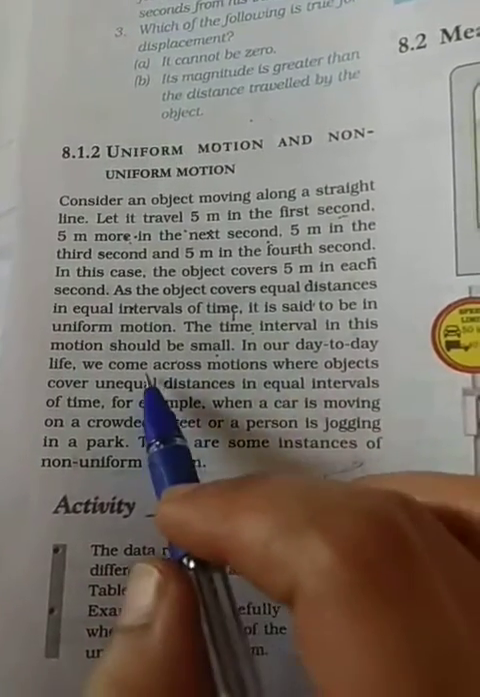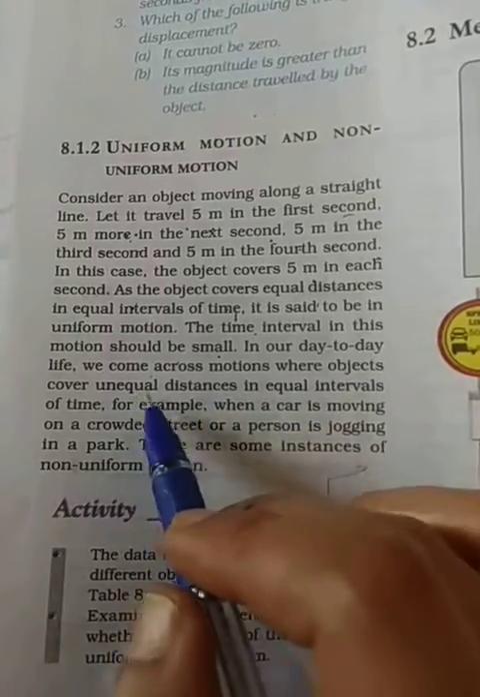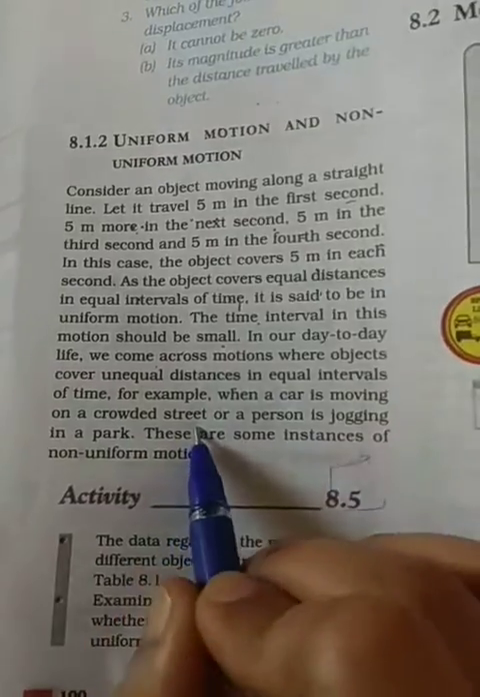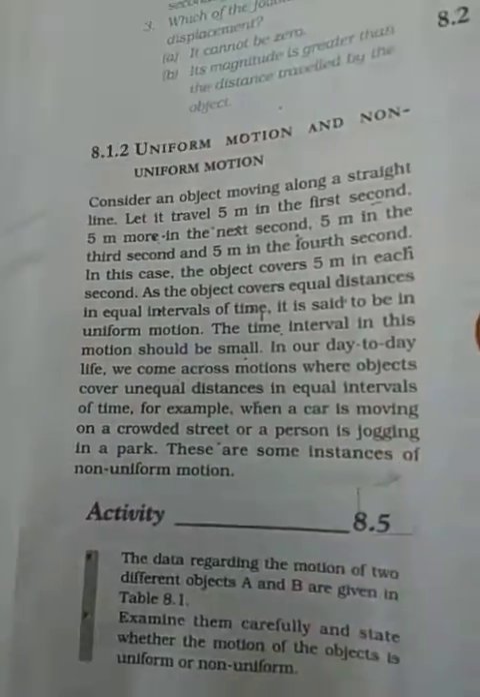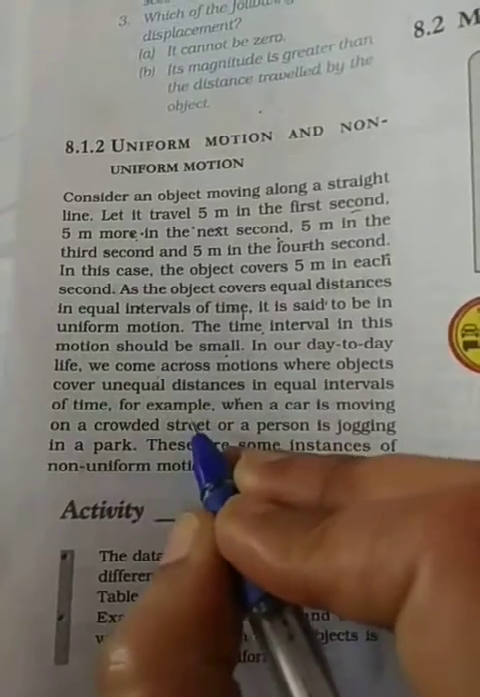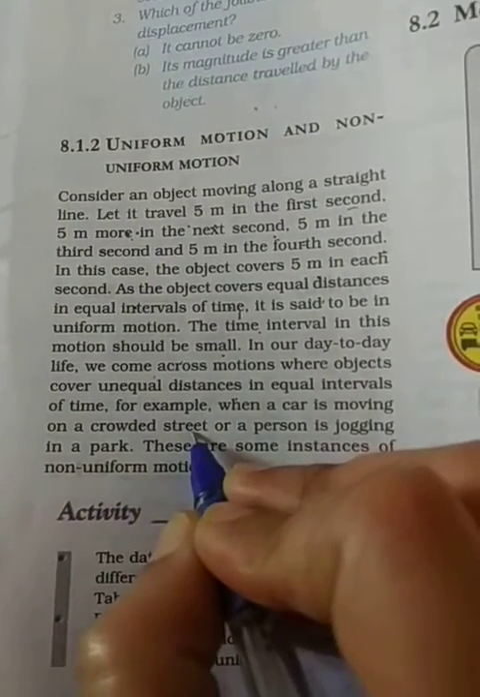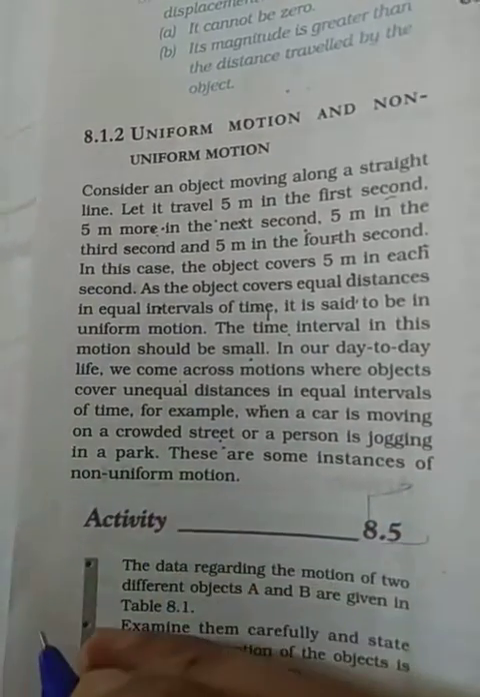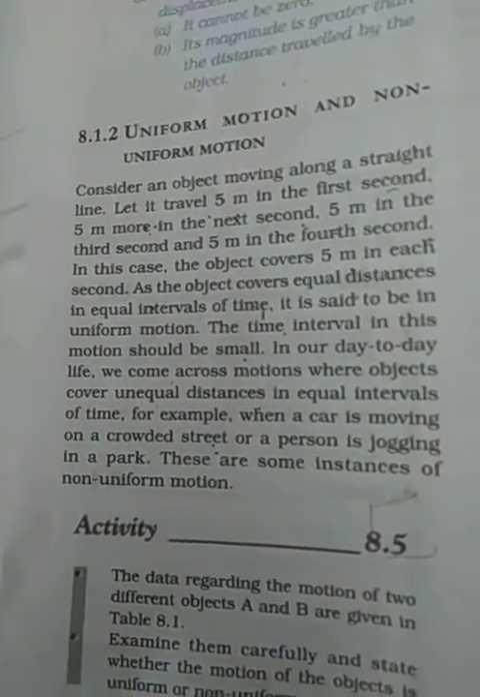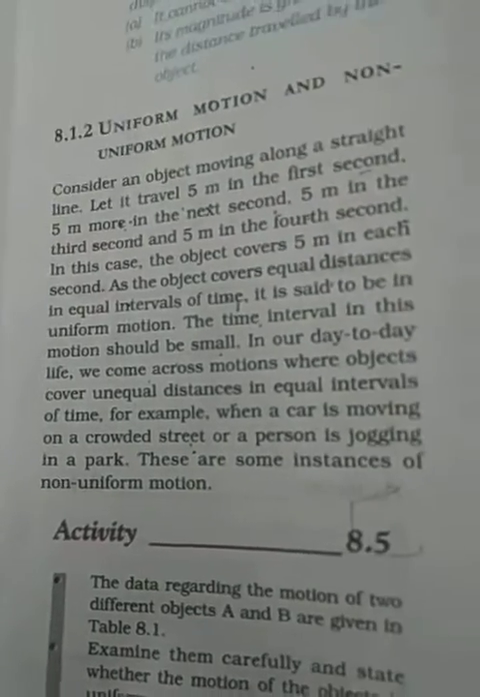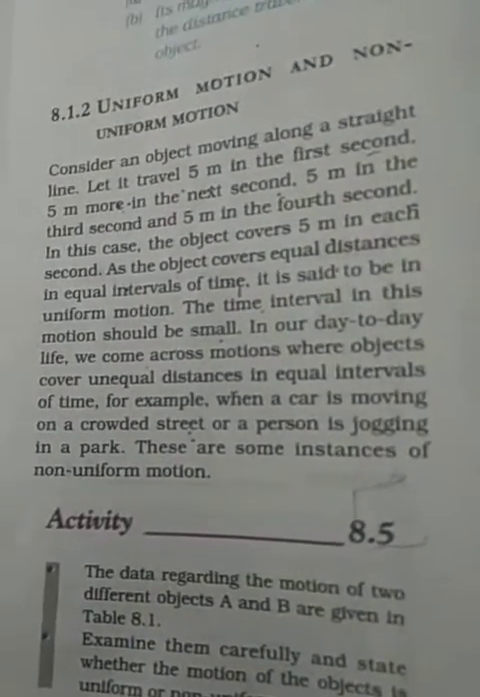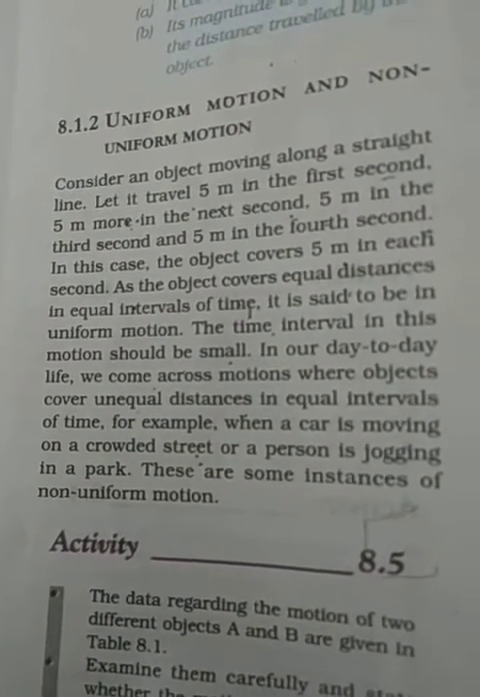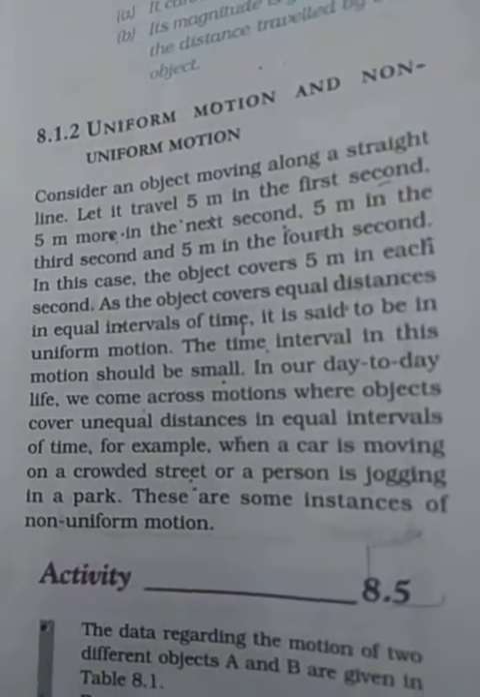In our day-to-day life, we come across motion where objects cover unequal distances in equal intervals. For example, when a car is moving on a crowded street or a person is jogging in a park, there are some instants of non-uniform motion. In a crowded street, the speed of a car or any other vehicle is less in comparison to a non-crowded or clear road. Or on a highway, the speed is much more than on a crowded street. This type of motion is called non-uniform motion.